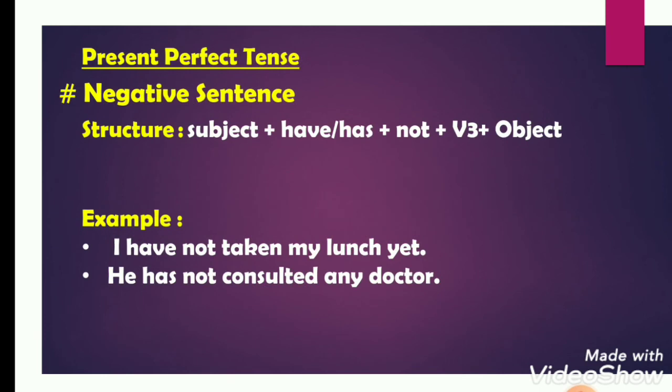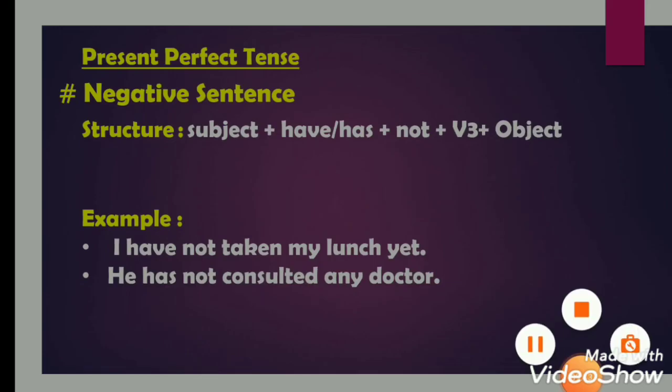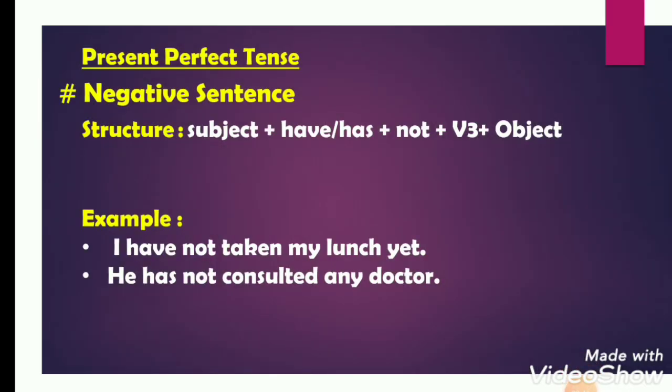Now here comes the rules for present perfect tense for negative sentence. And the structure is subject plus has or have plus not plus verb third form plus object. For example, I have not taken my lunch yet. He has not consulted any doctor. So, go through all the rules and learn them very nicely and practice them.